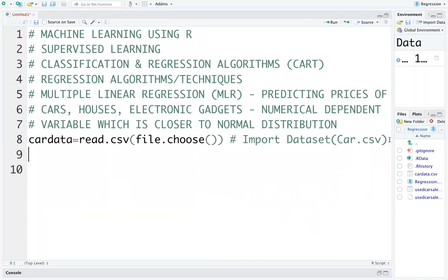Car data is equal to read.csv file.choose, and then run the command. It will open a browser window. Go to the location of your data set where you have saved it; on the left side you will see desktop, documents and all in the browser window. Go to the location and import the data. The data should have 11,914 observations of 16 variables.